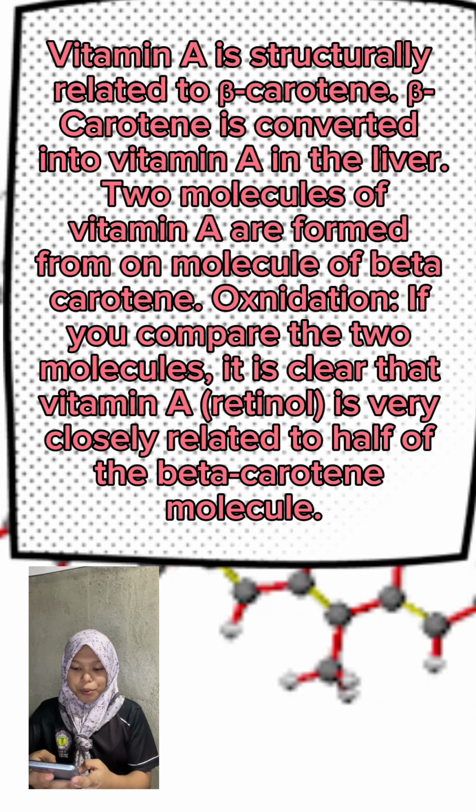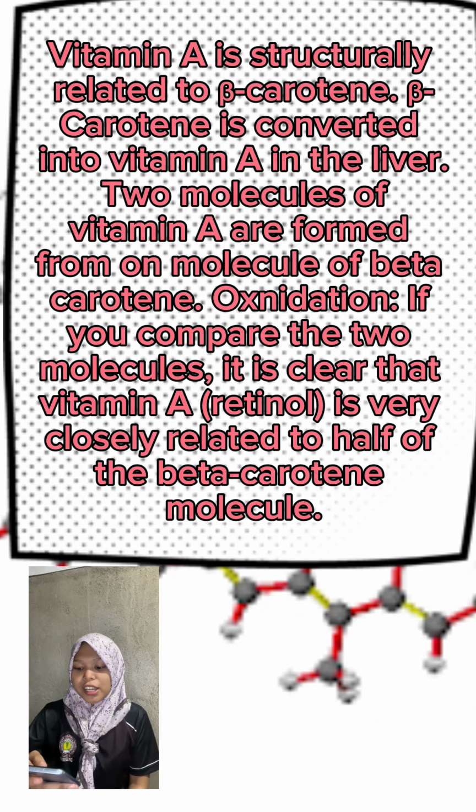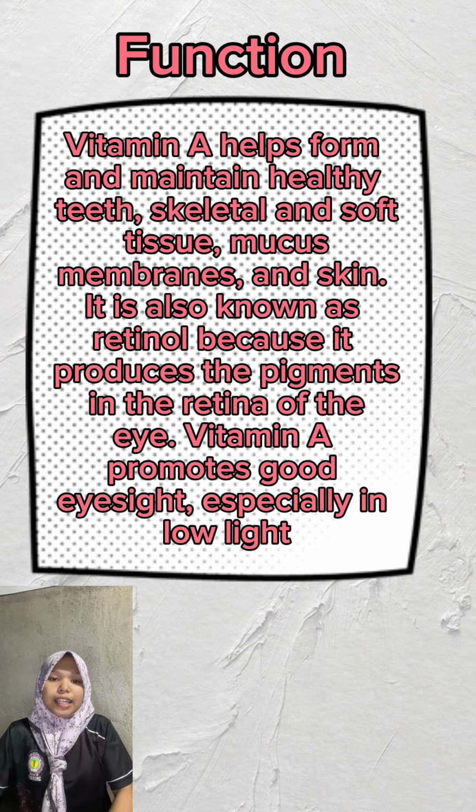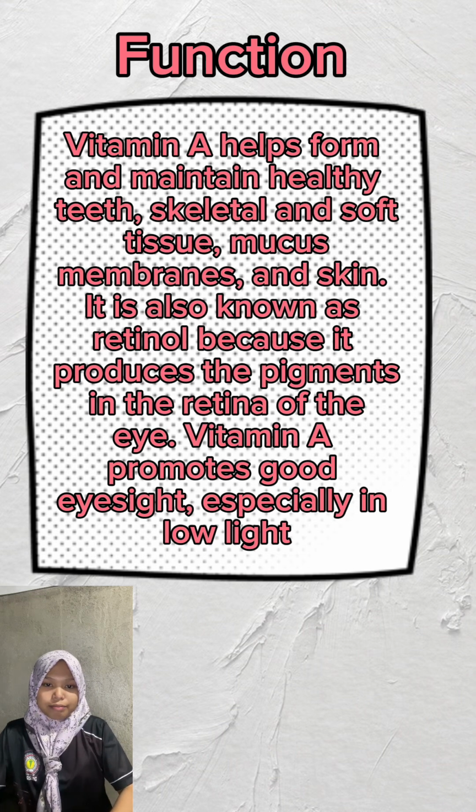Oxygenations, if we compare the two molecules, it is clear that vitamin A is very closely related to half of the beta-carotene molecule. The function of vitamin A is to help maintain healthy teeth, skeletal and soft tissues, mucous membrane and skin. Because it produces the pigment of the retina of the eye, vitamin A promotes good eyesight, especially in low light. That is the function of vitamin A.